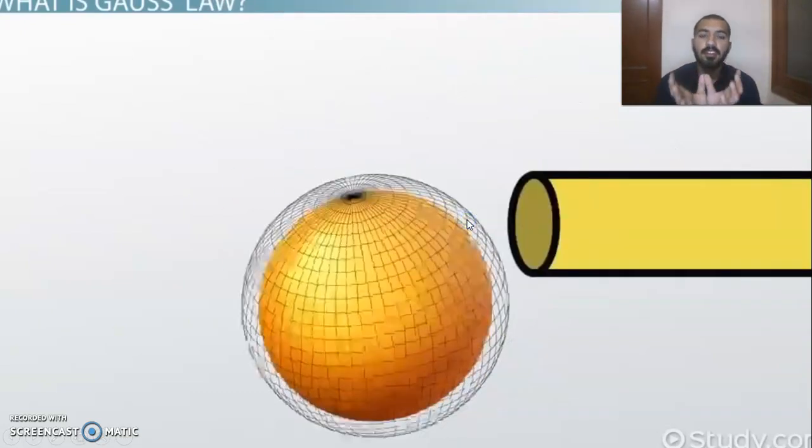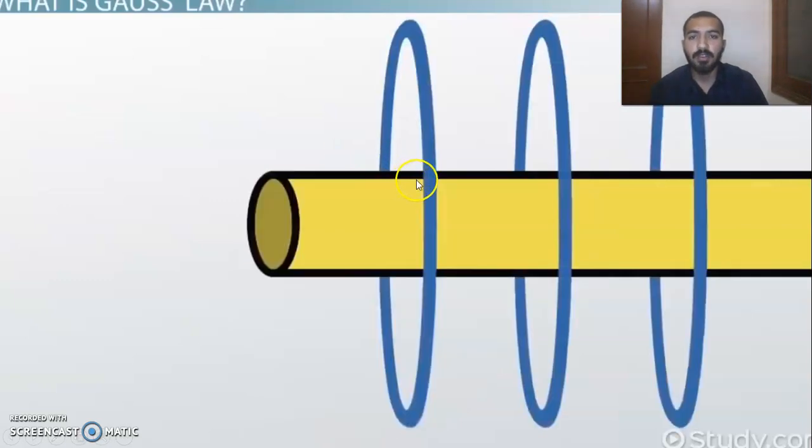So this is the example which you are considering. A charge is in a closed surface, but you can also have a charge in a wire, or in a cylinder. In this example you are seeing a cylinder. You can also have the example of a wire, where your charges are moving through that wire.